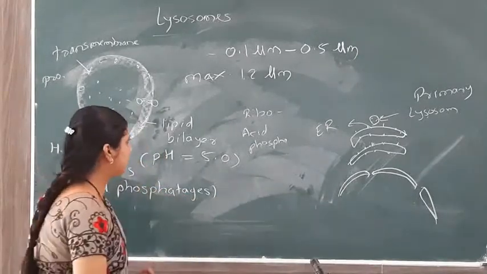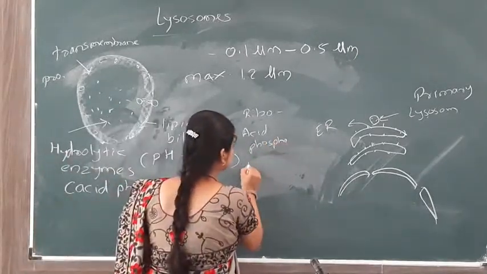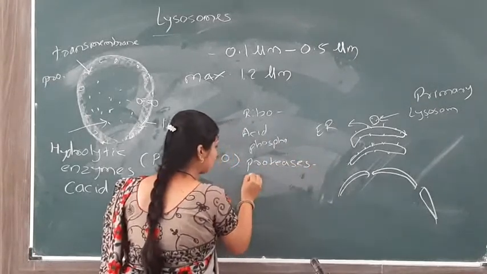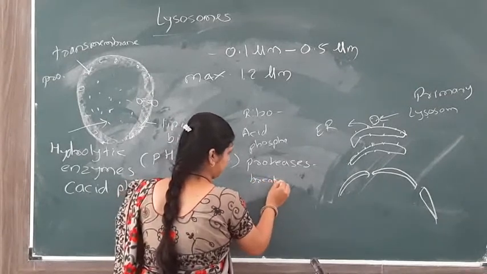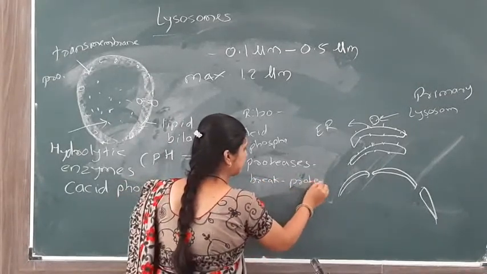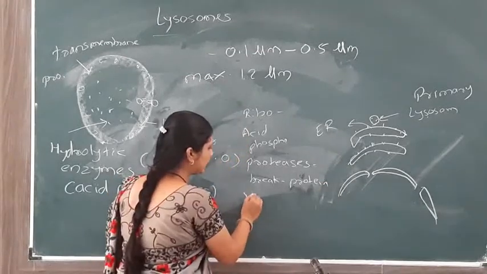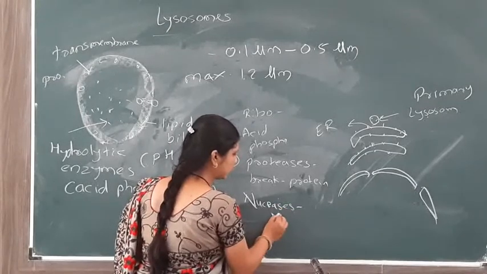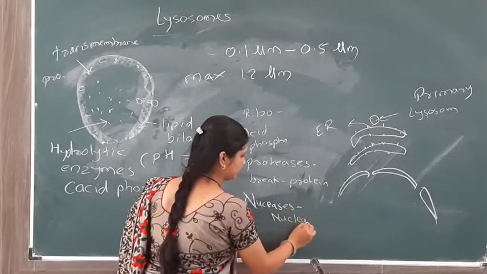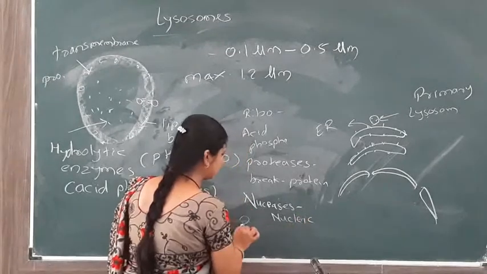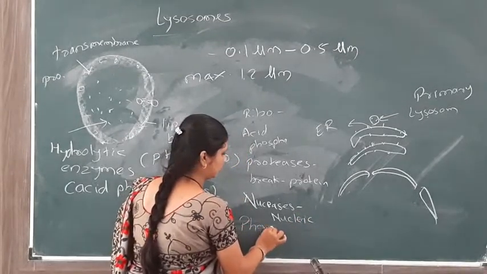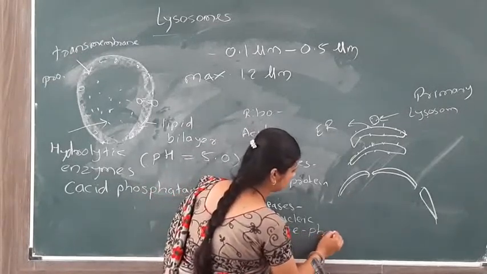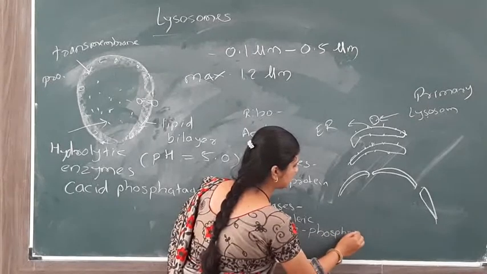There are a number of enzymes in acid phosphatases: proteases, which break down protein, that is digestion of protein; nucleases, that is digestion of nucleic acid; and phosphatases, that is digestion of all phosphoric molecules.